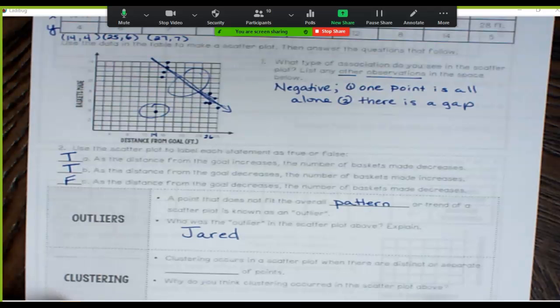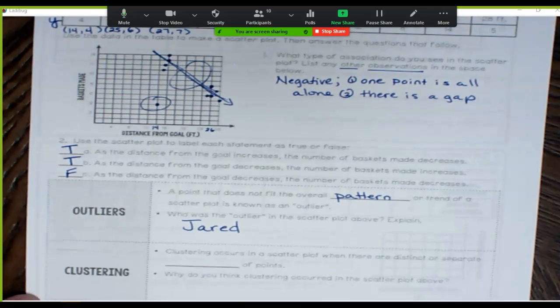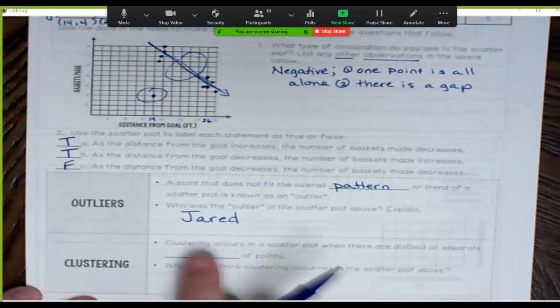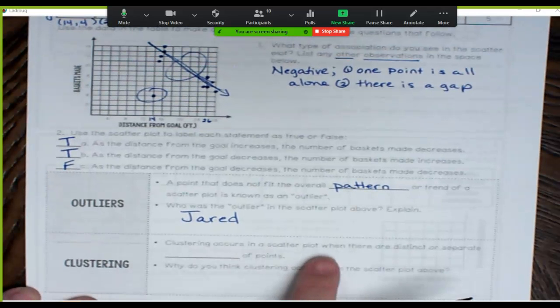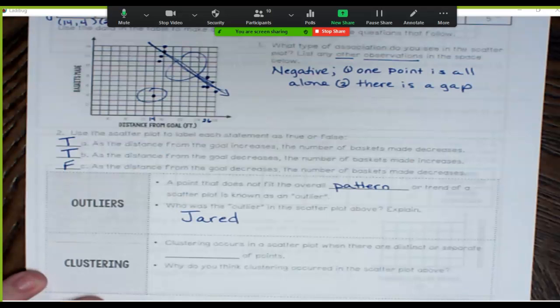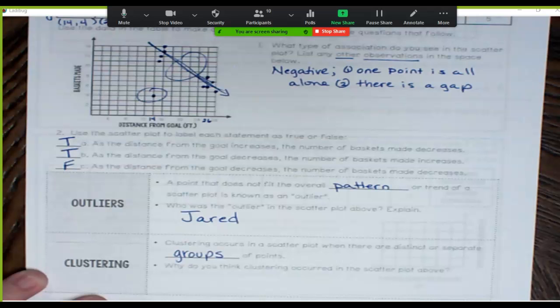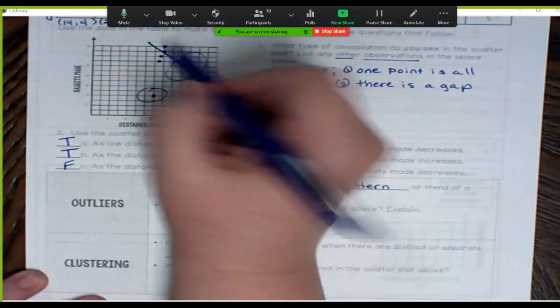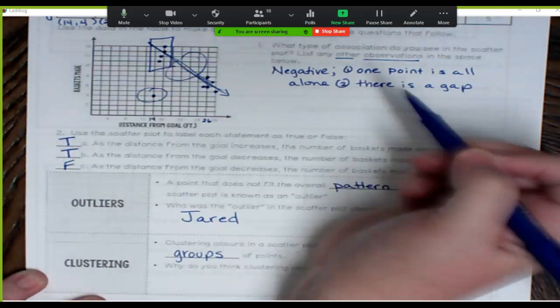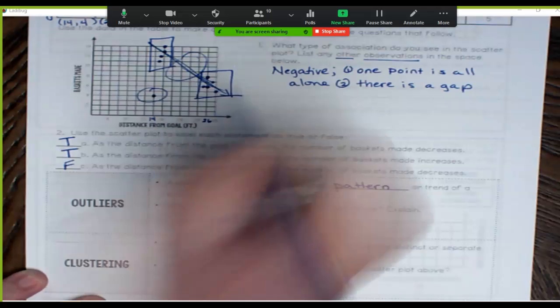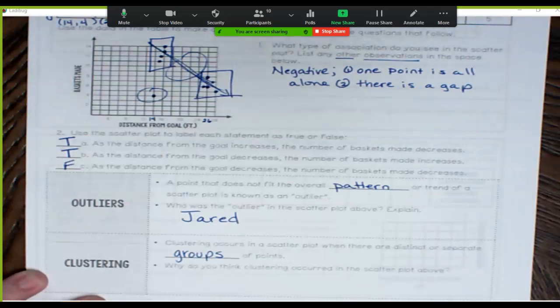All right, let's look at the next vocabulary term, clustering. Clustering occurs in a scatter plot when there are distinct or separate groups of points. So if we look back up here, do we have any distinct groupings of points? Yeah, I have one right here, and I also see one right here. So in this scatter plot, I would say I have two clusters.